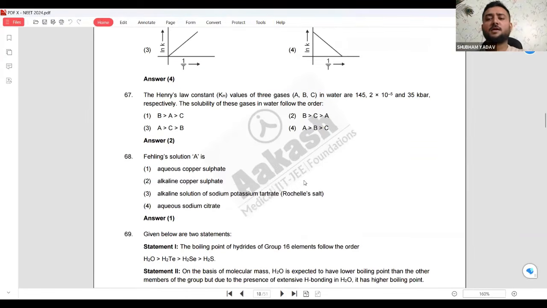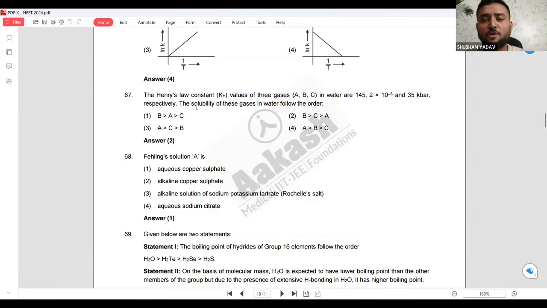Henry's law constant. The Henry's law constant KH values of 3 gases A, B, C in water are given. Listen, if you have not studied Henry's law, I am telling you now: the lower the constant, the more soluble the gas. Henry's constant is lower, the more soluble the gas.